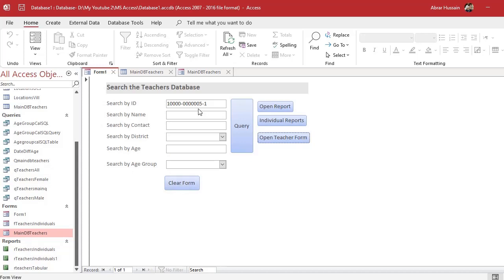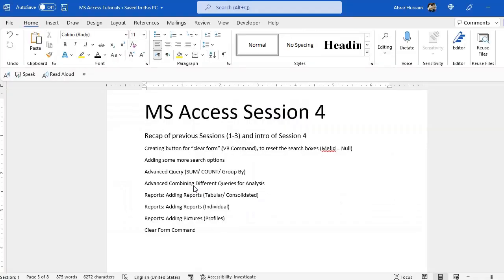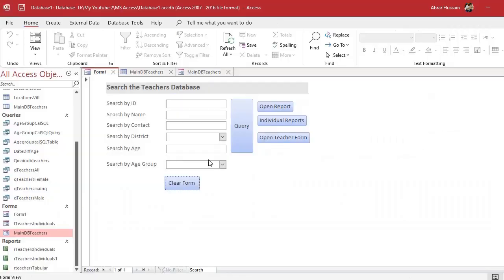For example, if you have typed something in the search and you just want to clear whatever has been written in any search box, so we added this clear form button. Then we also added some more search options in the queries to link with these different types